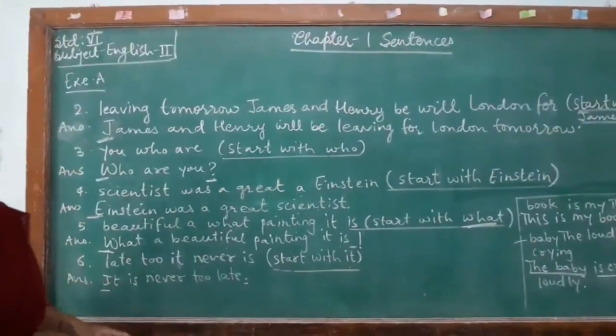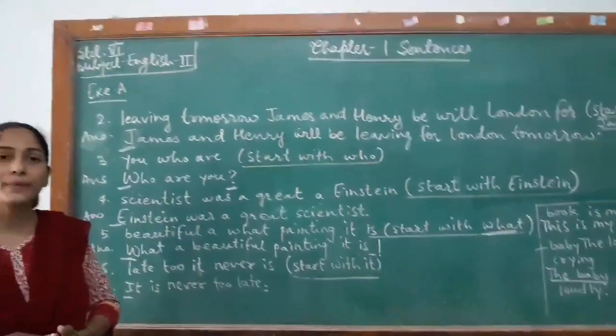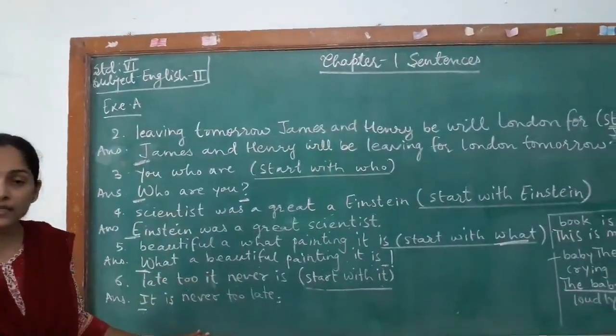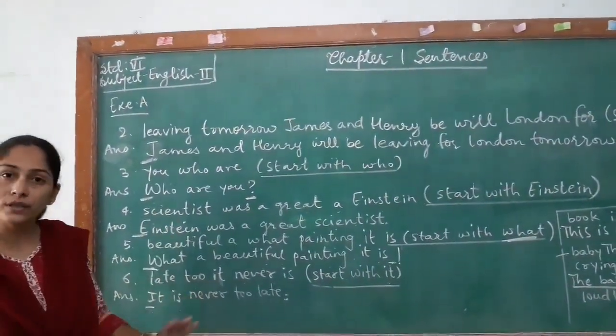Now this exercise A you have to copy in your CW. Make a separate notebook for English 2 and write down all the sentences which are written on the board with the answers in it.